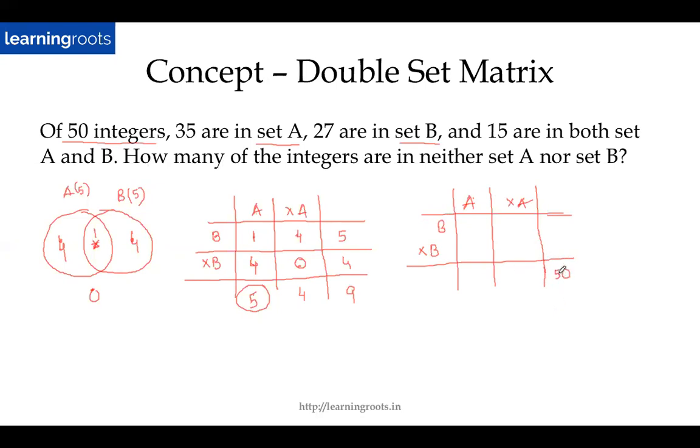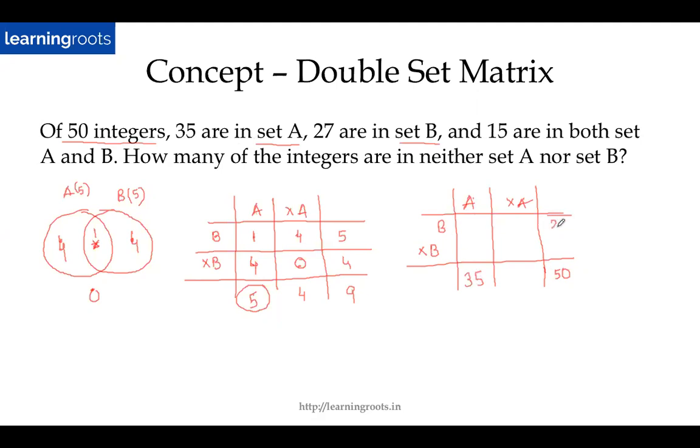So the sum total or the main total will always come at the rightmost bottom, right? So if there are 50 integers in the universe, or if there are 100 students in a school, that value will always come here. Now the second value is 35 are in set A. So if 35 are in set A, I will not put it here. I'll put it here, right? Because 35 are in set A in total. So out of these 35, some belong to B, but some are not in B. So that's why I'll write 35 here.